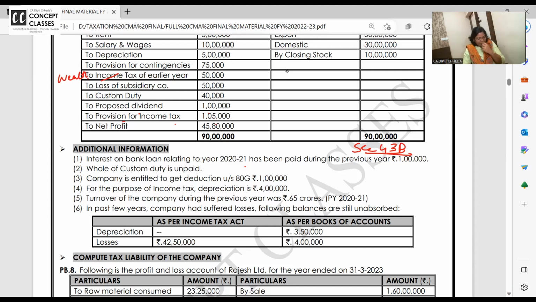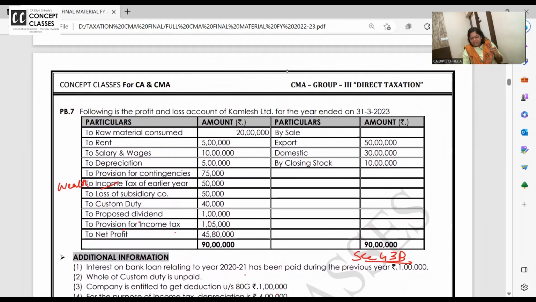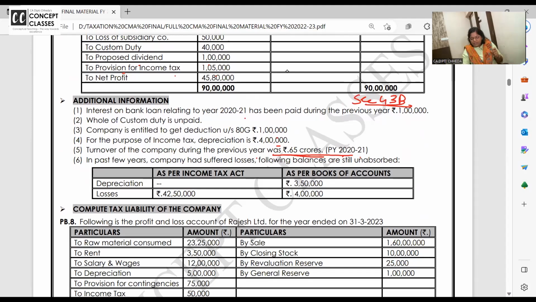Now, the company is entitled to get the deduction allowed. For the purpose of income tax, depreciation is 4 lakh. Turnover of the company 65 crores. In 2021, turnover of the company 65 crores. Why have they given all this story? What do I care? My financial year is 22-23. What is the turnover of 2021? Why is it important? Can anyone in the class answer? It's a challenge. Who is understanding the fifth point?